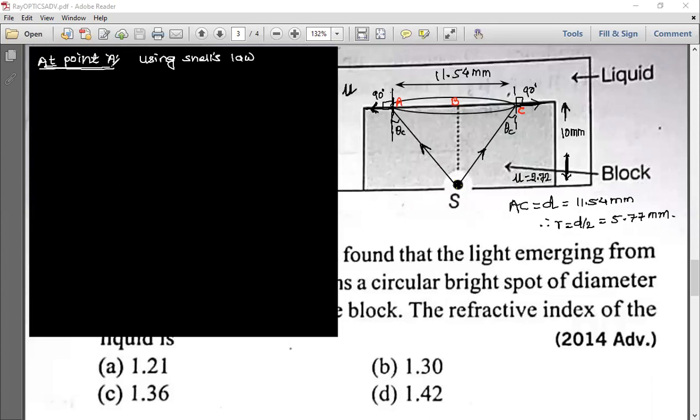Using Snell's law, tell me what you will get. Mu of this block, I will denote with mu B because this is the given value. And here I will denote with mu L for the liquid. So what can I write? Mu B sine of theta C is equal to mu L sine of 90 degree. Is that clear? Can I use like this?